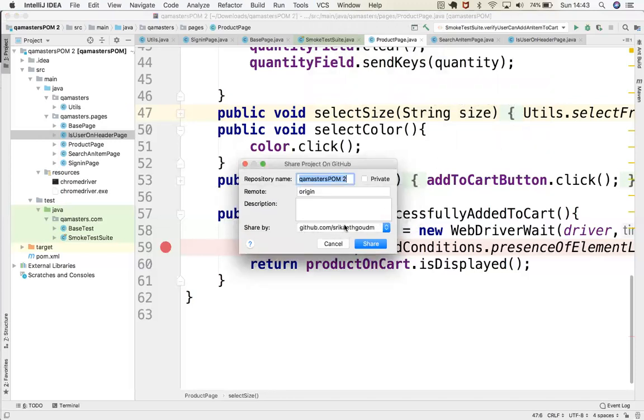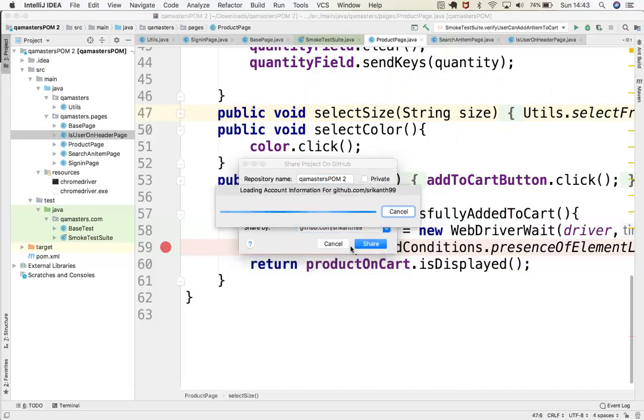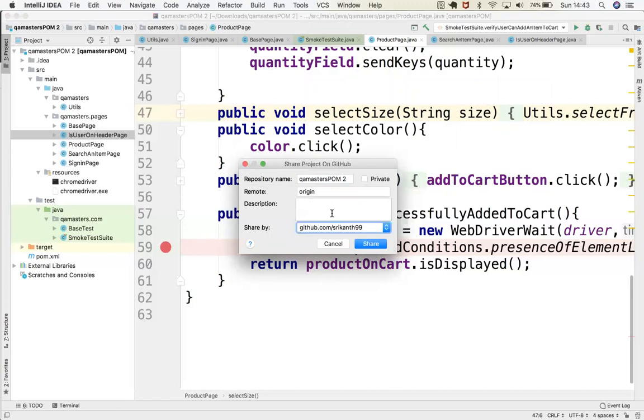here you can select which account you want to use. I want to select this account, and here you can write the description of the project you want to push to the repository. Then what happens?